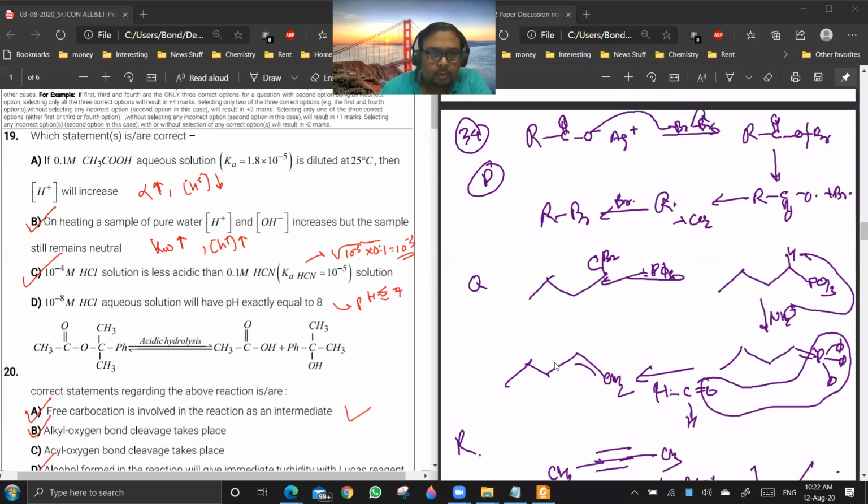Any doubts? 19 was a question which was recently asked in your juniors paper also. So if you want any point which you want to discuss, you can see.